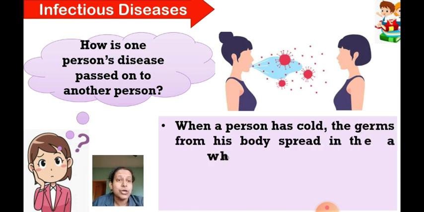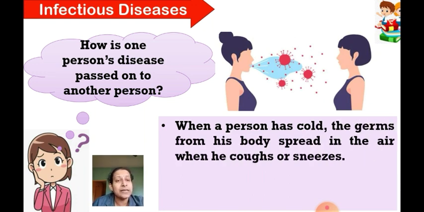So when a person has a cold, this is one of the examples. A person has a cold, and the germs from his body spread in the air when he coughs or sneezes. Fine, so you have to remember that. That is why your parents or elderly people always tell you that when you're coughing, you need to cover your mouth with a handkerchief, or maybe your hands like this, so that the spit does not spread in the air, which may spread the microorganism into some other person's body.